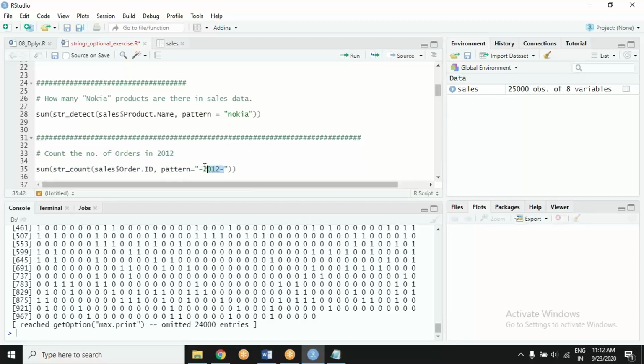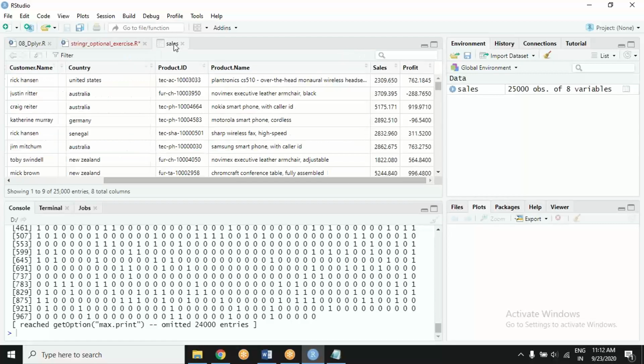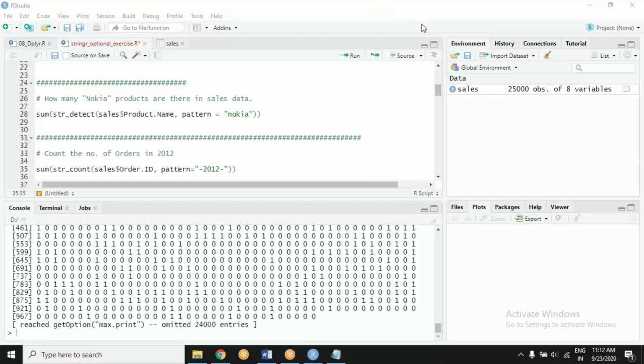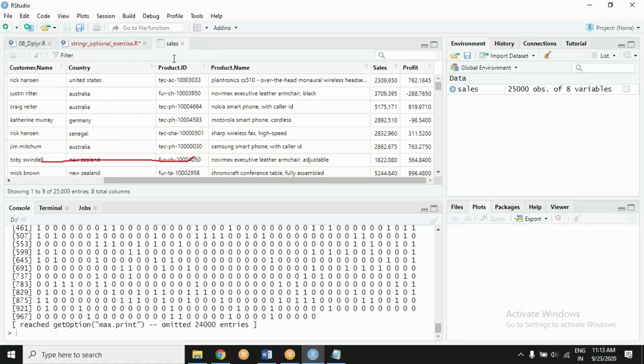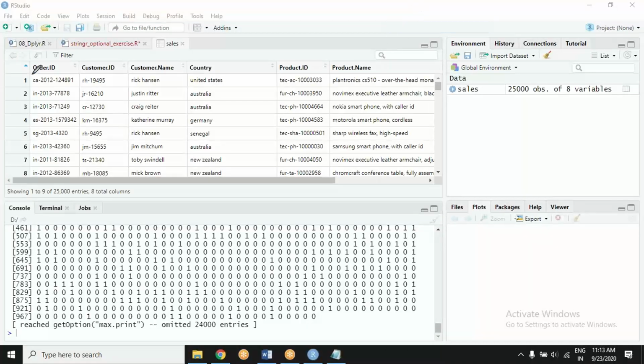Somebody's question was why hyphens? Why are we detecting for hyphen patterns? Now its answer lies with the data set. See what your question is asking. Your question is asking for the number of orders in the year 2012. Here it is. Let's go to the order ID. In the order ID, I know that this term represents the year. I need to count 2012. So I am detecting for 2012 and I will count that. But what I am using is these hyphens also.